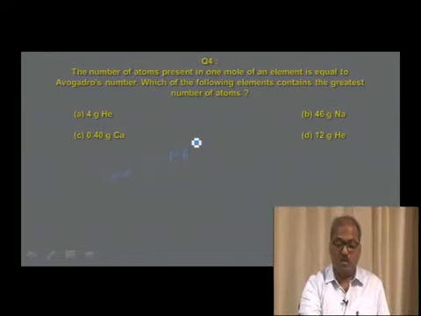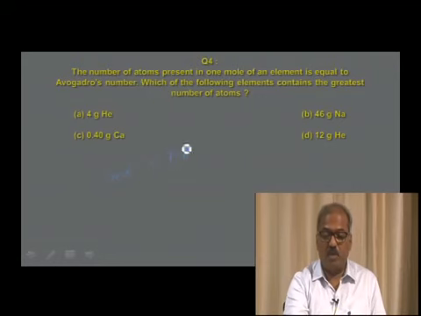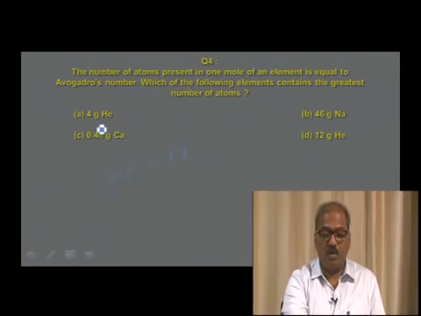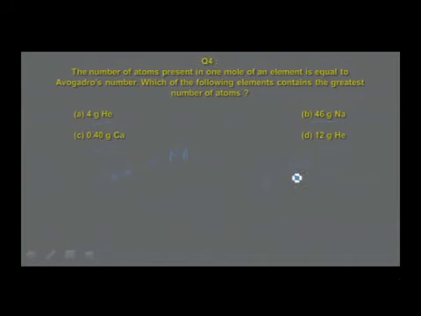The question is based on moles and atoms, so convert the masses of these species into number of moles. How to calculate? For 4 grams of helium, the number of moles n is 4 divided by 4 grams, which is equal to 1 mole.